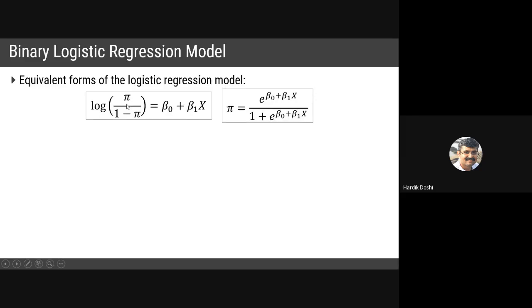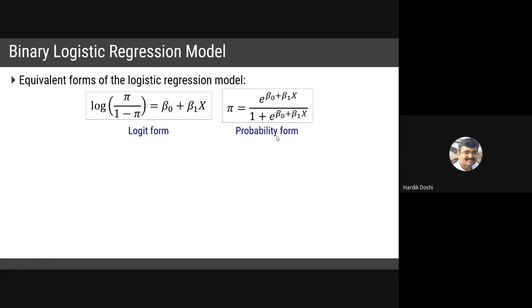I removed the log, and this probability of success is given as exponent of beta 0 plus beta 1 x divided by 1 plus e raised to beta 0 plus beta 1 x. This form of equation is termed as logit form, and this form of equation is termed as probability form.